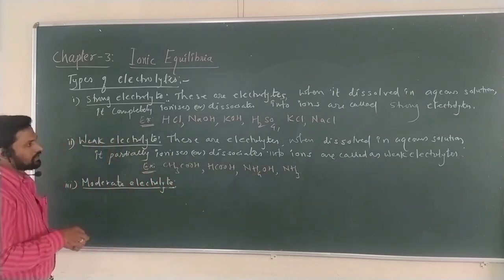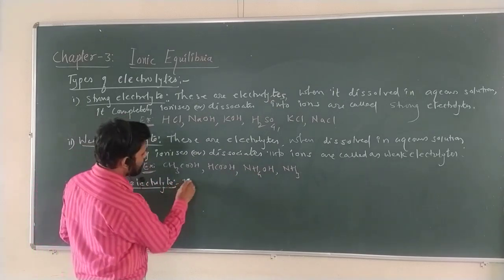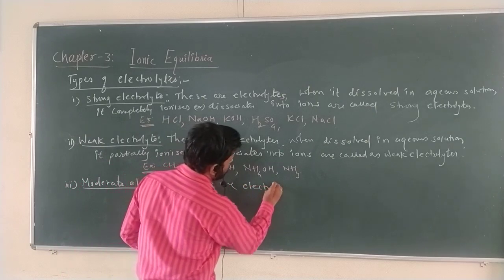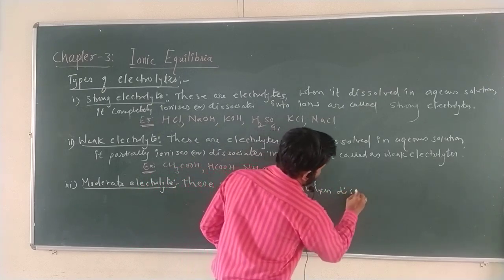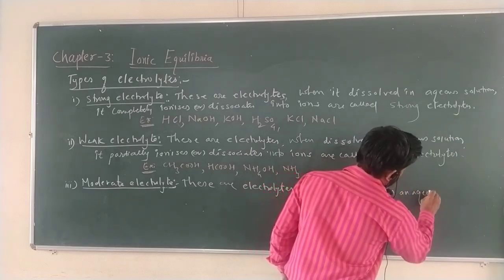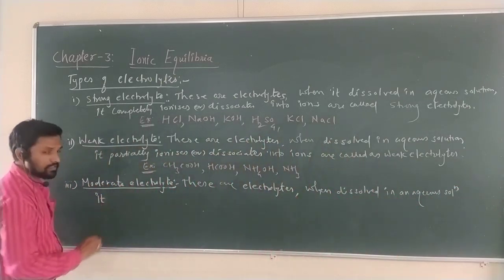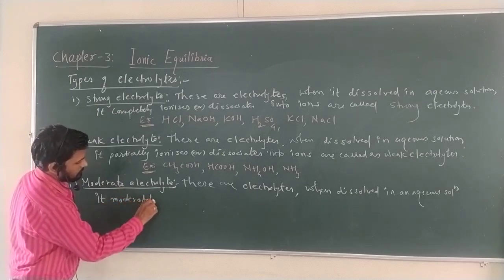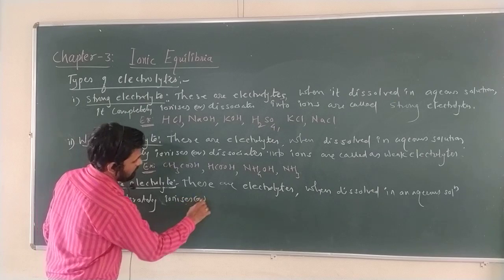The last one is the moderate electrolyte. Again, these are electrolytes which, when dissolved in aqueous solution, are moderately dissociated, moderately ionized.